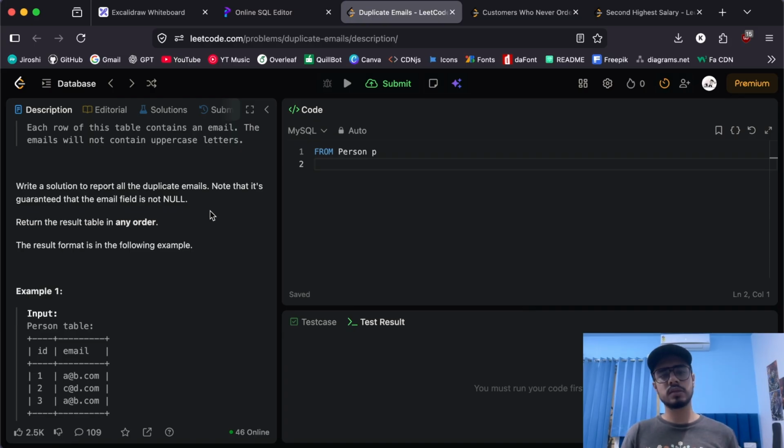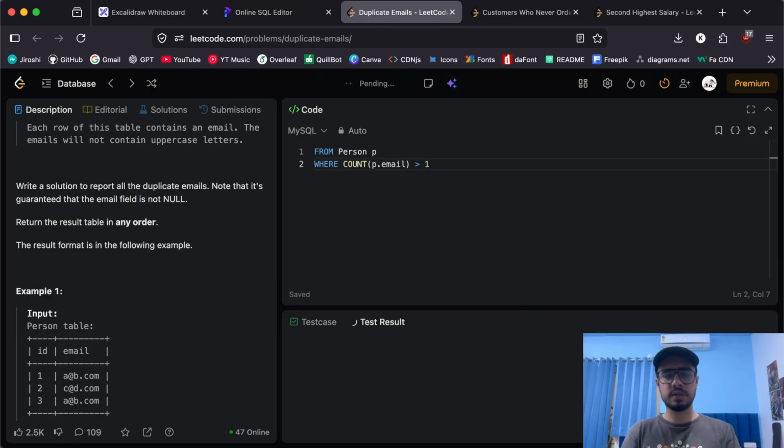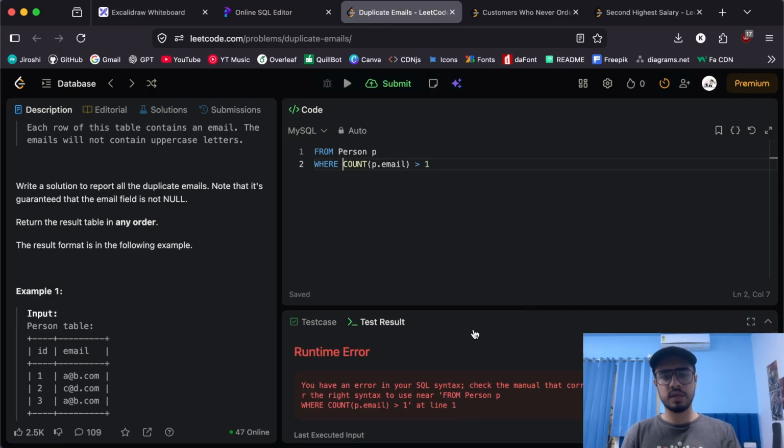If we want to know the count, we need to filter all the items that have count more than 1. We need to basically apply an aggregate function, right? We can do something like count p dot email is greater than 1. That is it, right? So as I told you, we can't use where, because that will result in an error. Okay, yeah, that will result in an error, of course.